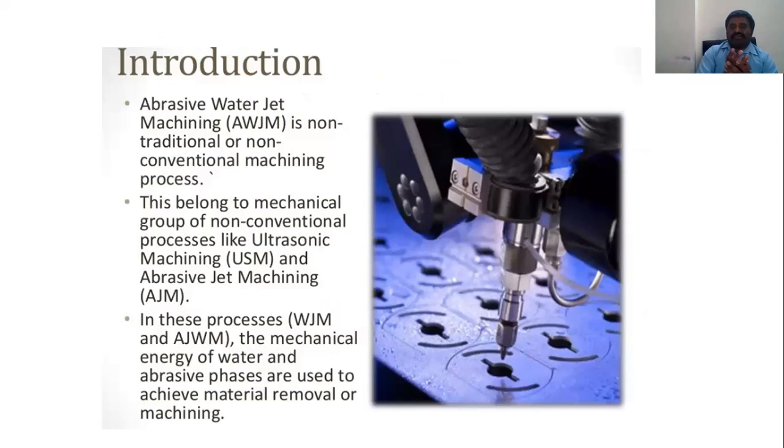This, we know, is a non-traditional or non-conventional machining process. Means there is no direct contact of the tool with the workpiece. If the tool is in contact with the workpiece, it is conventional. If there is no tool contact with the workpiece, it is non-traditional, non-conventional machining.